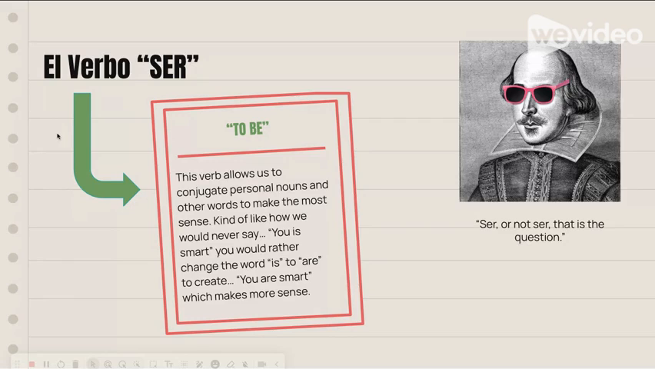The verb ser means to be. It's a verb that allows you to conjugate the personal nouns to make the words make sense. So rather than saying in English, you is smart, you could say you are smart, because the first one doesn't make grammatical sense.